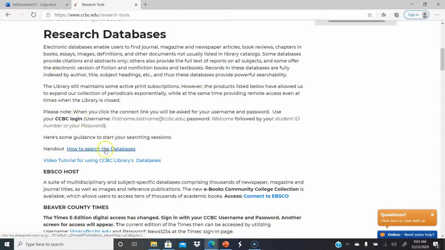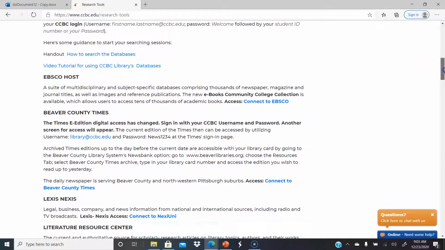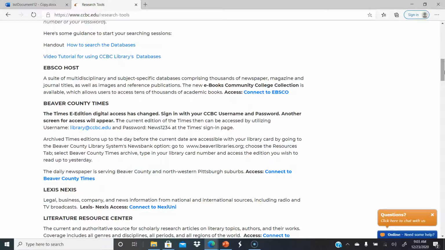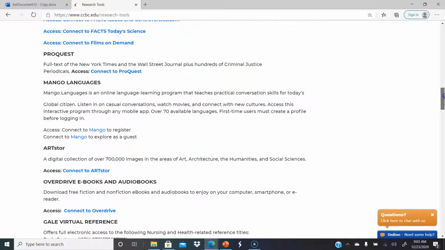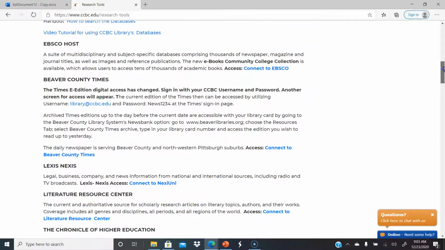I have a handout here that's a step-by-step on how to use the databases. So if you don't remember what I'm saying today, it's a lot of information to take in. You can go back and try the step-by-step when you're using the databases. And there's also a video tutorial that doesn't talk about some of the things I did today, scholarly versus popular, as much, but it takes you through a search of the databases. So when you come to this section where you see EBSCO Host, Beaver County Times, LexisNexis, if you come down through this area, these are all those databases where I'm telling you you should go to do your research.